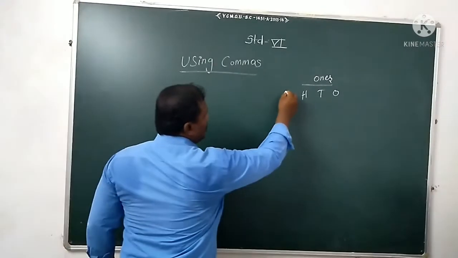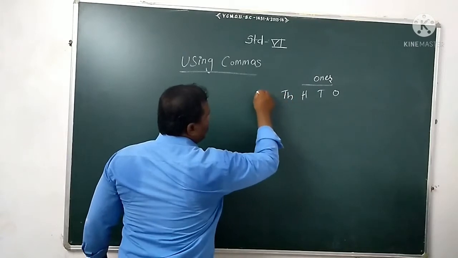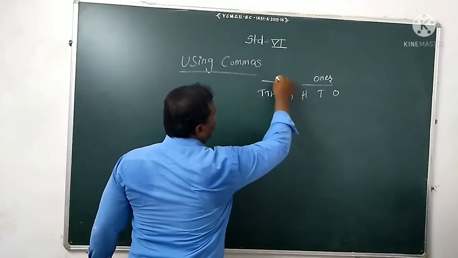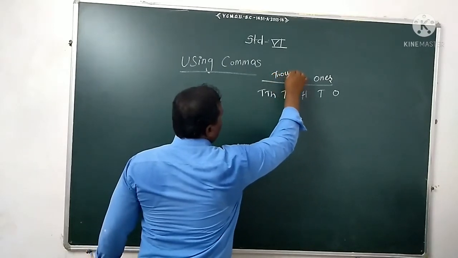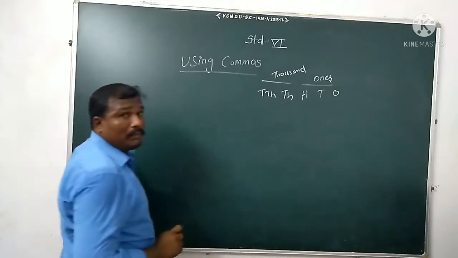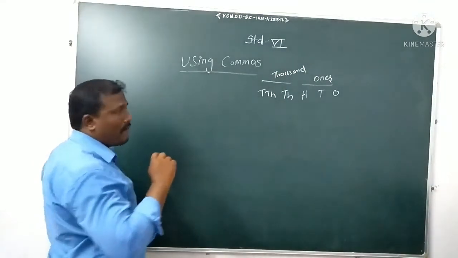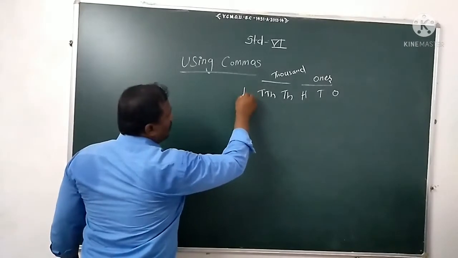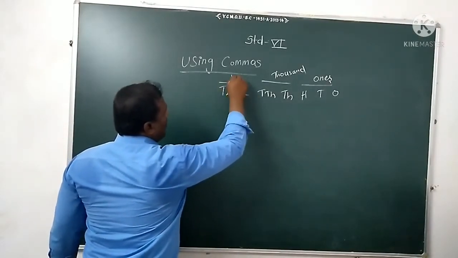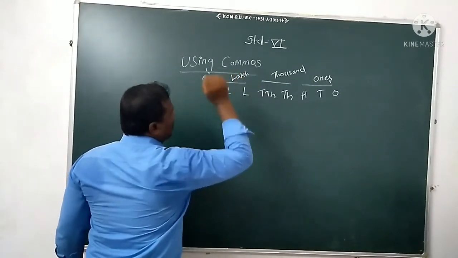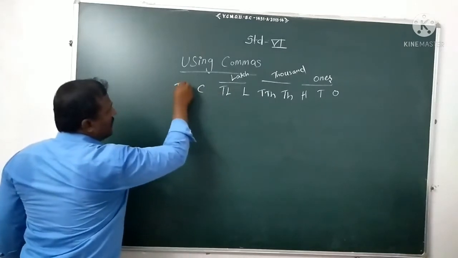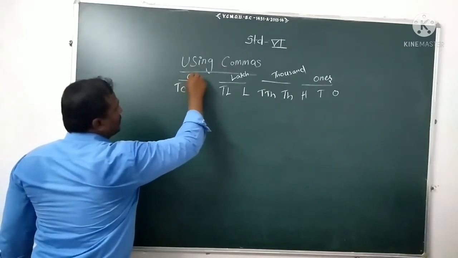Okay. Then thousands, ten thousands: this is the thousands period. Both of these are the thousands period, which means we have to put a comma. Then lakh, ten lakh: these are the lakhs place, the lakhs period. Then crore, ten crore: this is the crore period.